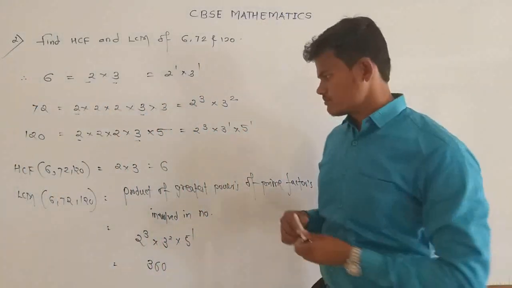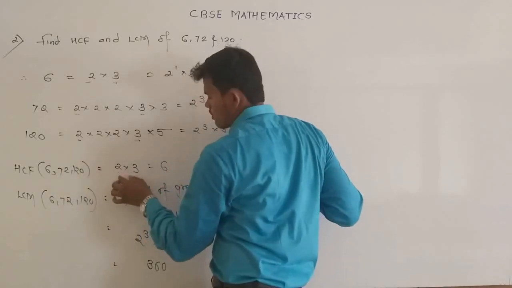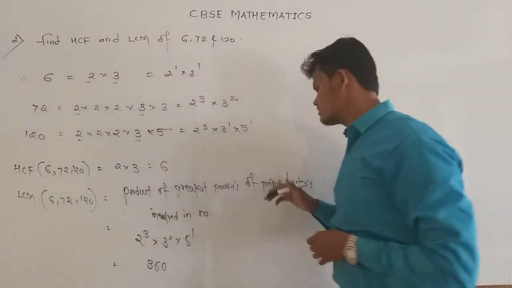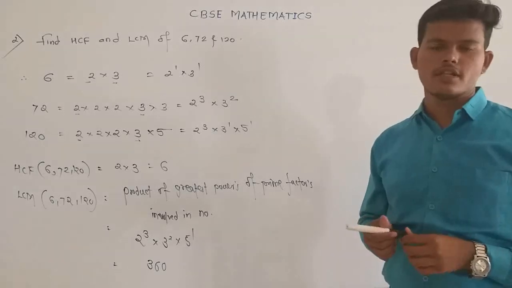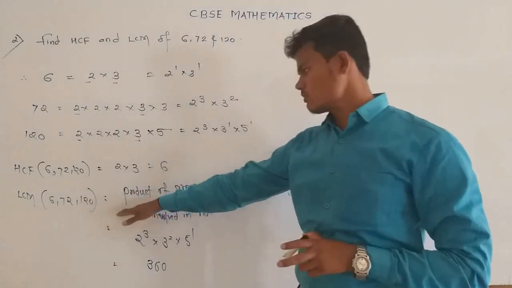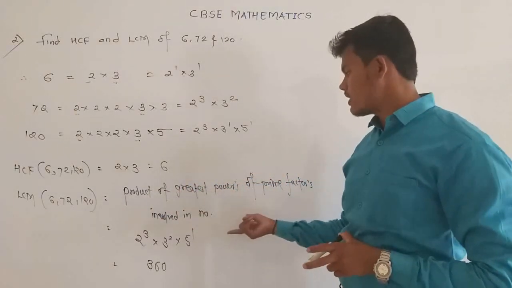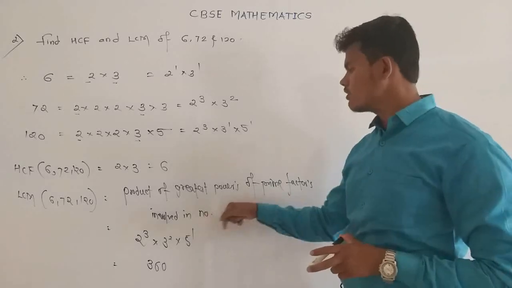So to find the SCF of two numbers or three numbers, write the product of smallest powers of common factors involved in the prime factors, and to find the LCM of two numbers or three numbers, write down the product of greatest powers of prime factors involved in the numbers.